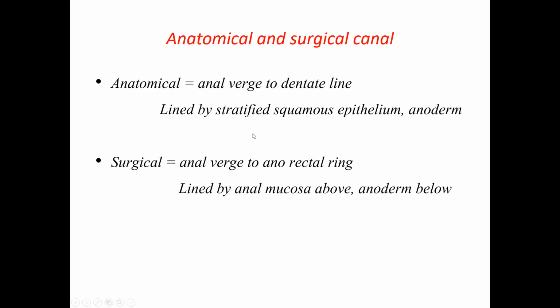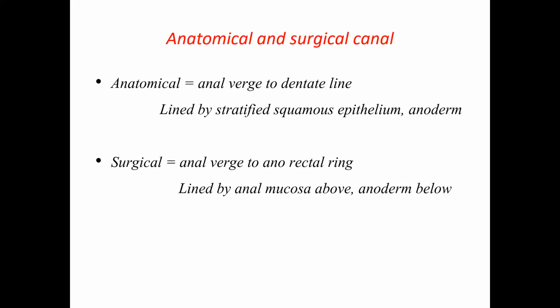The surgical anal canal is a little longer, almost double the size of the anatomical anal canal. It extends from the anal verge to the anorectal ring at the pelvic floor. Because combined, the surgical part and the anatomical part help to provide the continent mechanism. The part of the GIT, the lower end, which collectively provides the continent mechanism, is called the surgical anal canal.